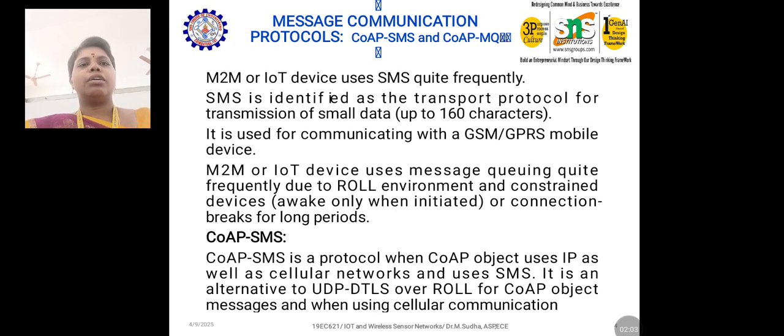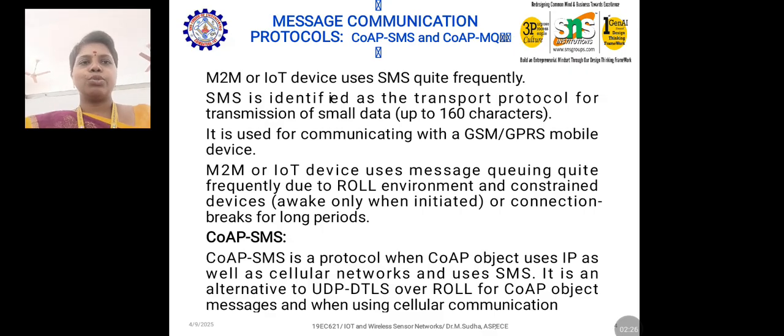First, CoAP SMS and CoAP MQ. Whether it is IoT devices, Internet of Things devices, or machine-to-machine communication devices, they use SMS quite frequently. SMS is identified as a transport protocol for transmission of small data, up to 160 characters.